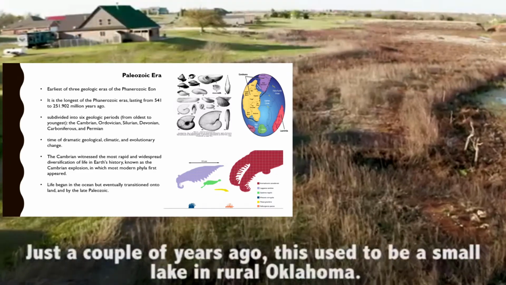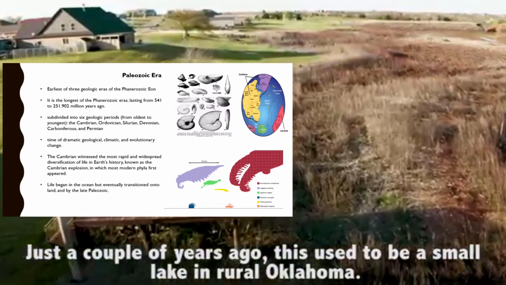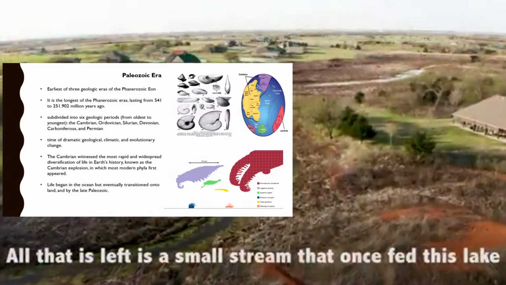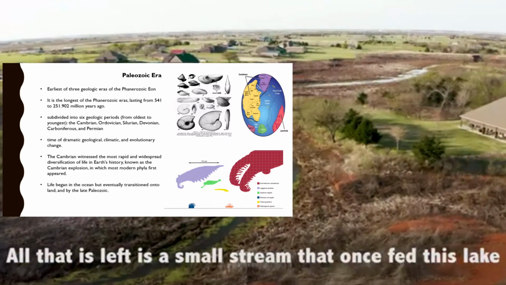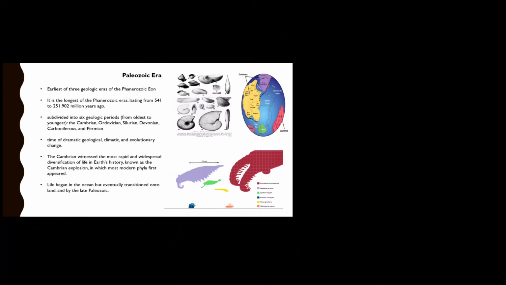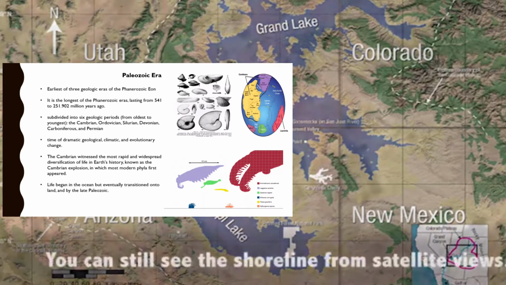The Cambrian witnessed the most rapid and widespread diversification of life in Earth's history, known as the Cambrian explosion, in which most modern phyla first appeared. Life began in the ocean, but eventually transitioned onto land, and by the late Paleozoic era, this took place.